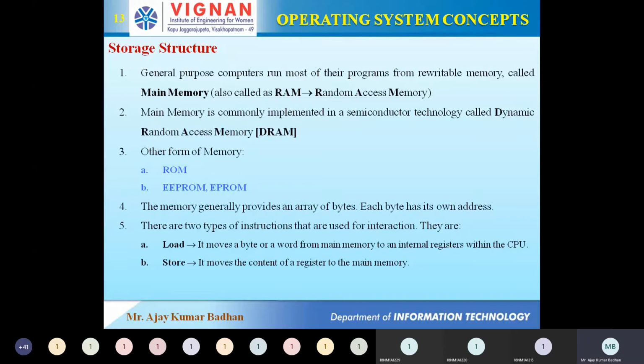For example, using a C program, you write an addition of two numbers program. You know very well how to write it: main, int a, b, c; enter the value of a, enter the value of b, scanf, and c equals a plus b, and we are doing it. But in assembly language, that is not the case. Here, you have to use only these two commands, load and store. And using only these two commands, you have to execute that particular program.